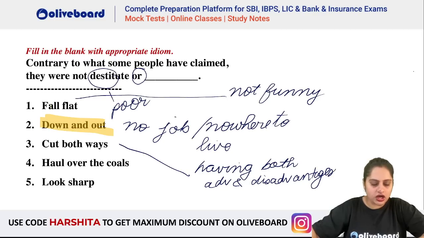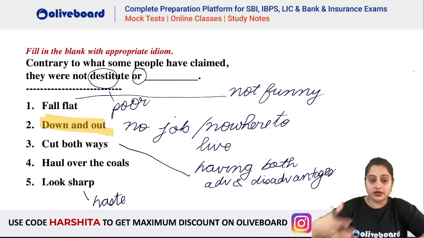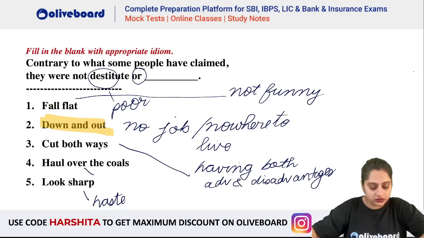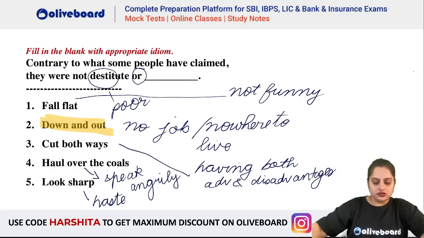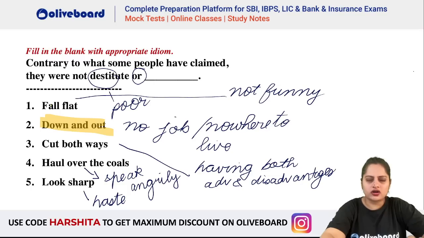Okay, look sharp means make haste, do things very quickly. Haul over the coals meaning speak angrily to someone. Okay, maybe they have done something you did not approve of and now you are angry with them and you speak angrily with them. Okay, so these are your pattern for idiom based.